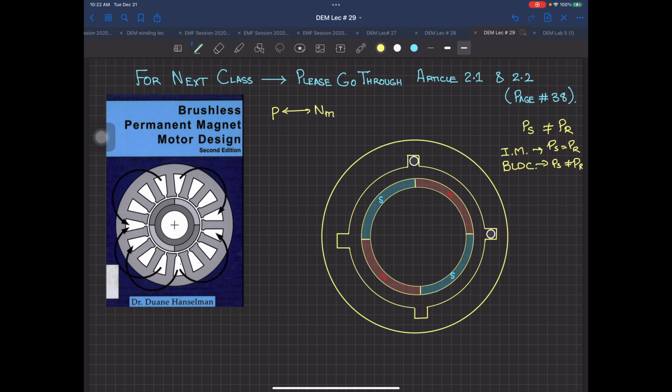So here in a BLDC you won't find it. Every time you have a BLDC machine, it will be written as 6/4 or 8/6 or 10/8. So you will never find the same number of poles in a BLDC machine. So this is very, very important.